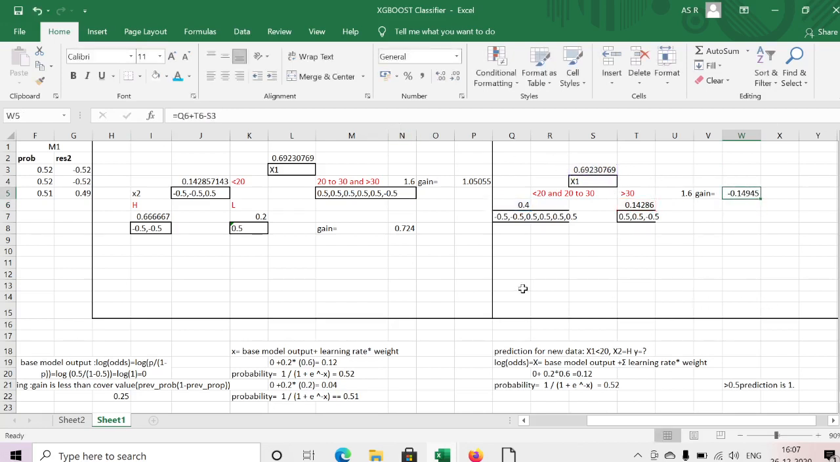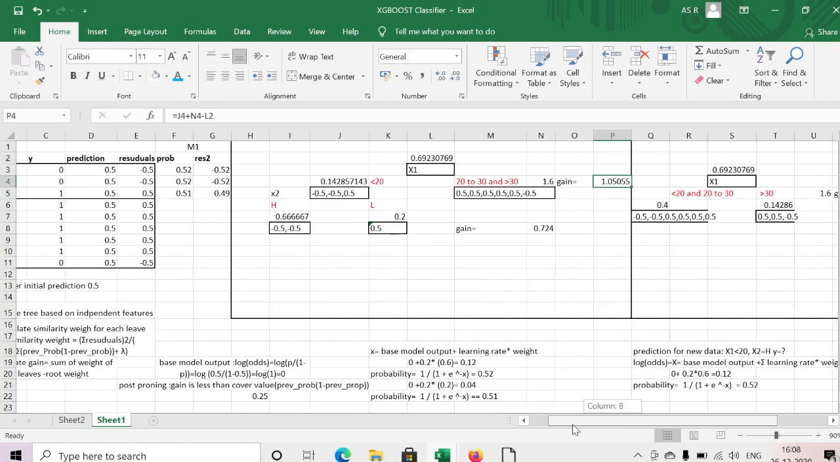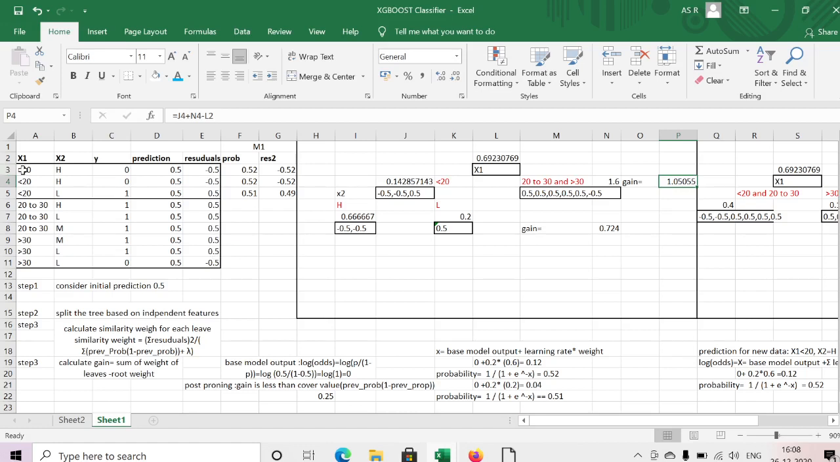I got minus 0.5. This is my better gain. That's why I will consider this my better split. If my binary split threshold is less than 20, that is the better split. Why? Because my gain is more. That's why I'm going for this decision tree.